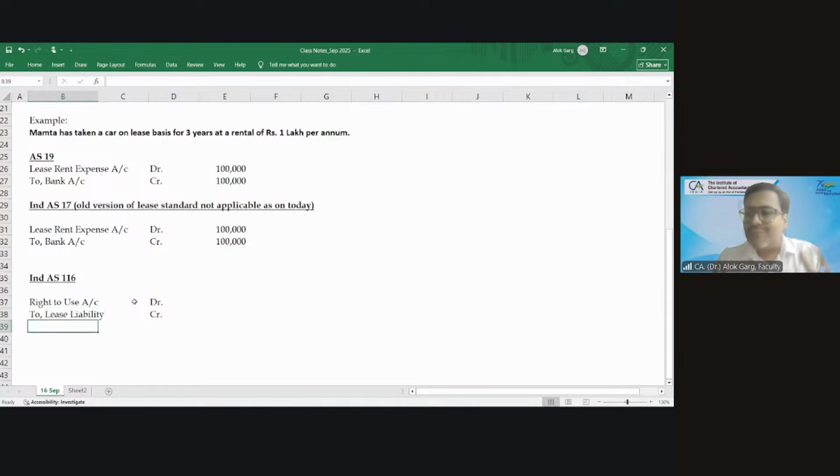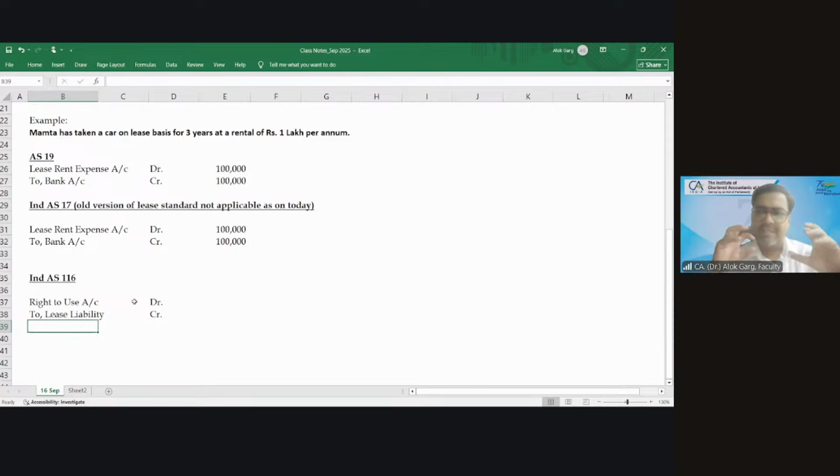It is just like finance lease accounting. You remember finance lease accounting in AS 19, where you recognize leasehold asset account debit to lease liability account. Are you able to remember that AS 19 finance lease concept in lessee accounting?